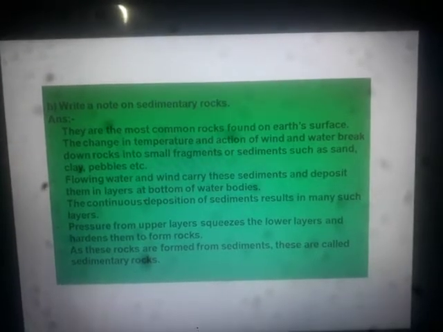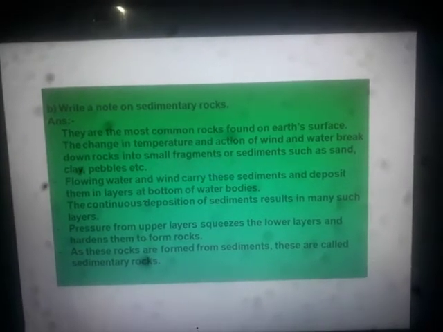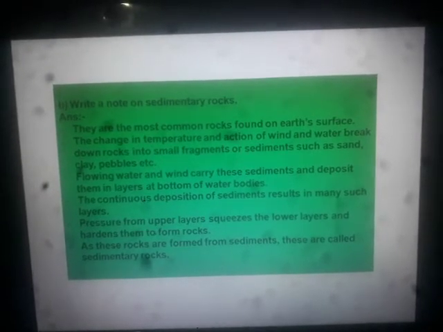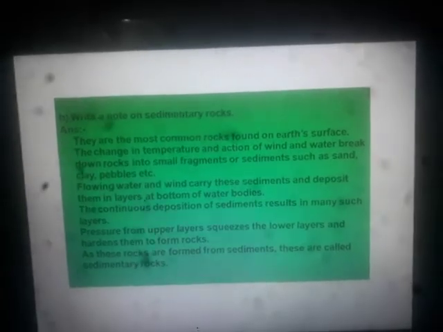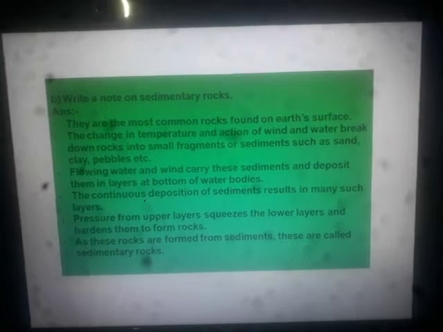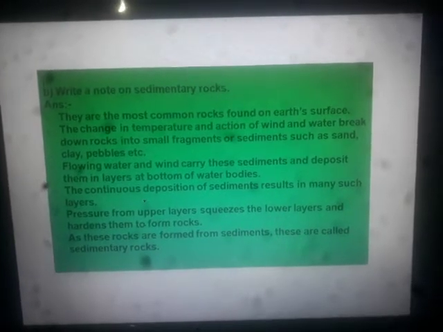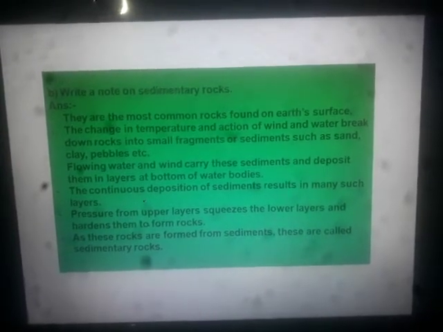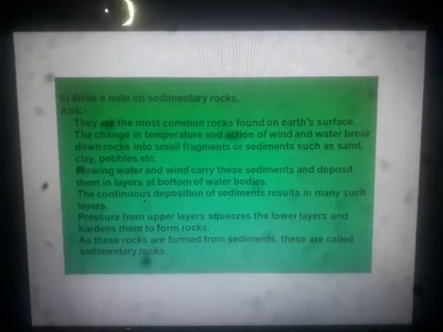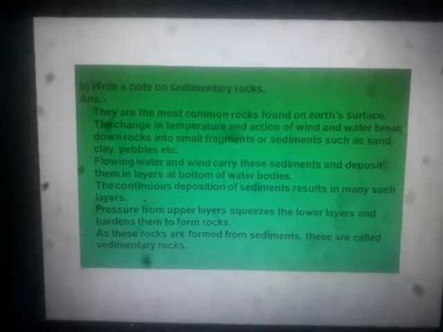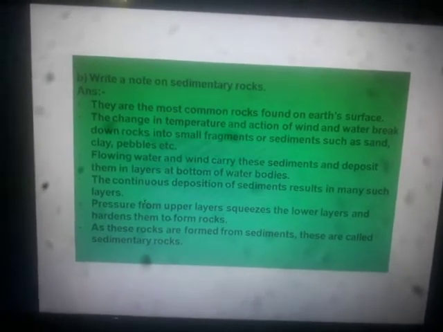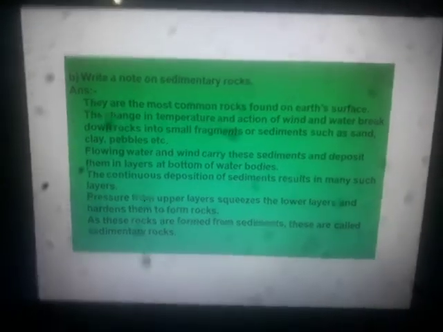How? By the breaking of rocks, these small fragments, these small sediments are formed. And how do rocks break? By change in temperature, by action of wind and water, they break down into smaller fragments or sediments such as sand, clay, pebble, etc.